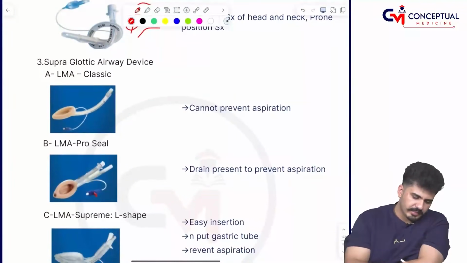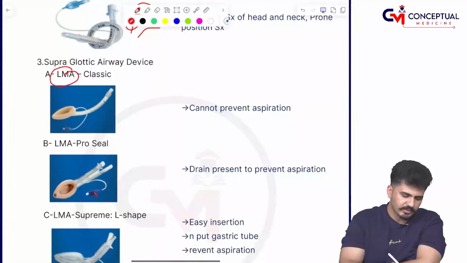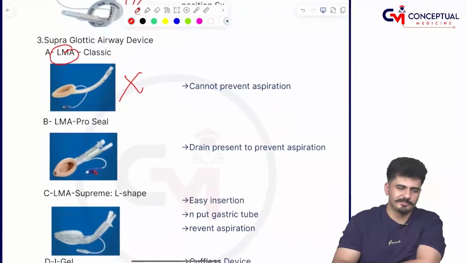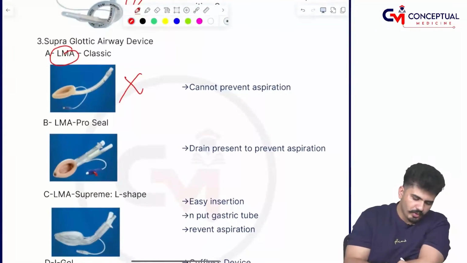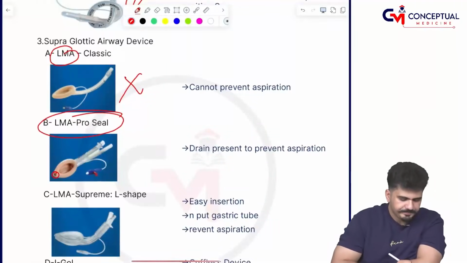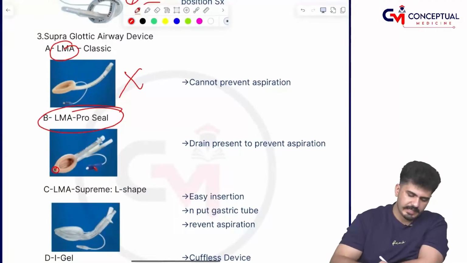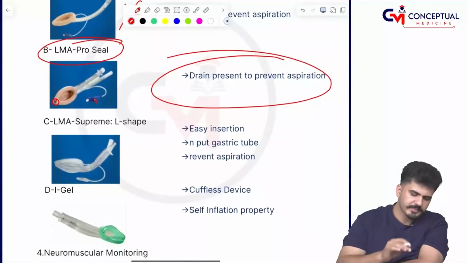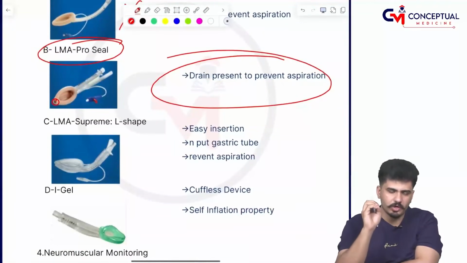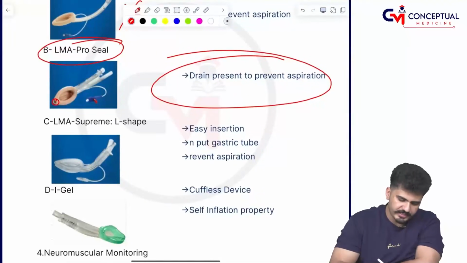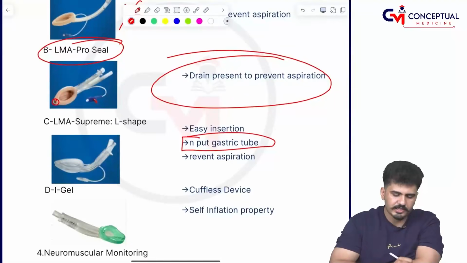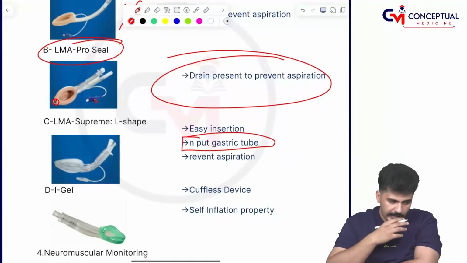Supraglottic airway devices like LMA Classic and ProSeal. Classic is a somewhat poor device, it cannot prevent aspiration. Now ProSeal has a small opening where the drain is present and it can prevent the aspiration. LMA Supreme is the best because of the shape, easy to put, and also one more additional feature in there is you can put a gastric tube which will help in a gastric lavage also,